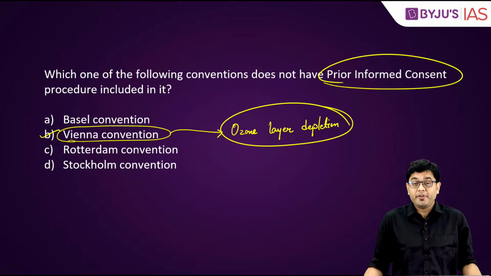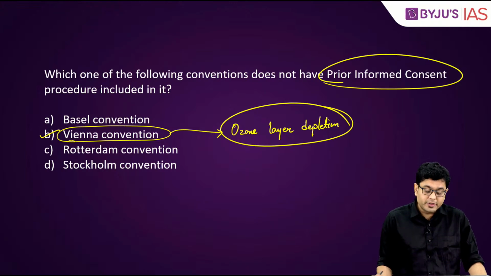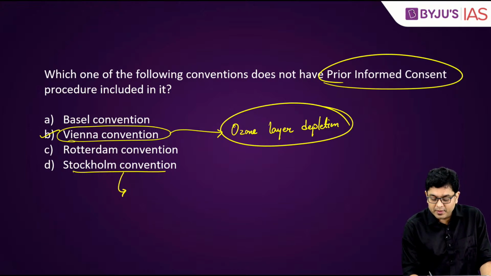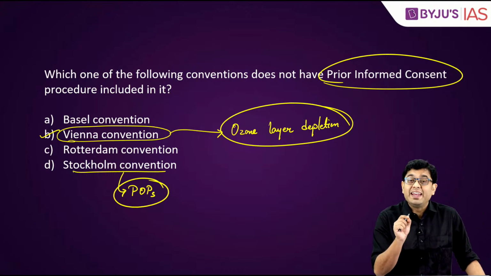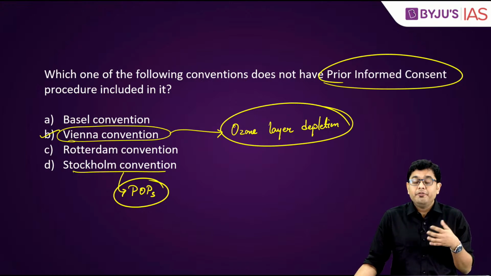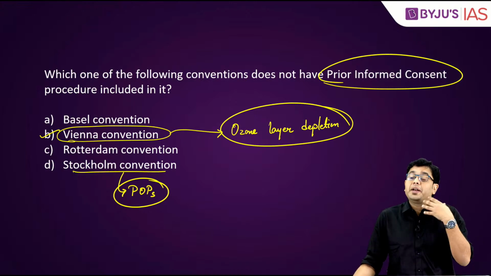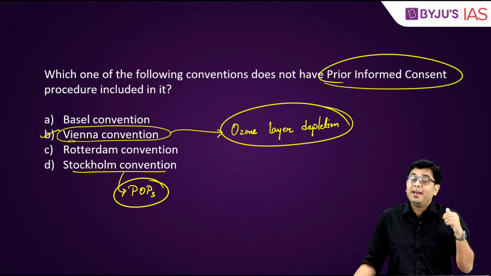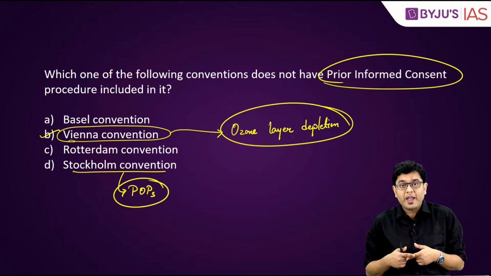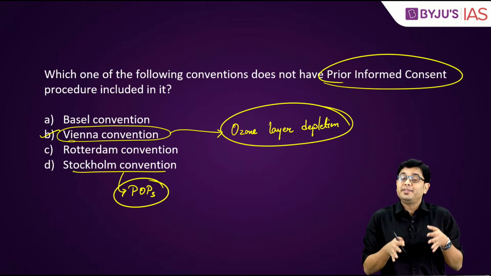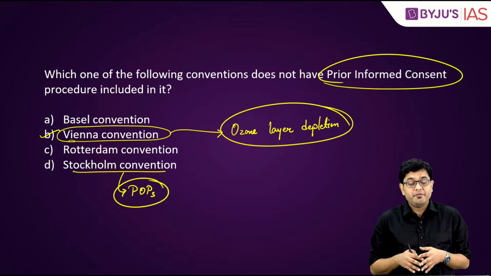But what are the other conventions? So, the other conventions, for example, Stockholm Convention, it deals with the POPs, or rather persistent organic pollutants, those pollutants which don't dissipate easily, which don't decompose easily, but rather they are present in the nature and the ecosystem for a very long time, and they enter the food chain, the food web. So, how to dispose these chemicals, how to dispose these particles in a responsible way, that is Stockholm Convention.